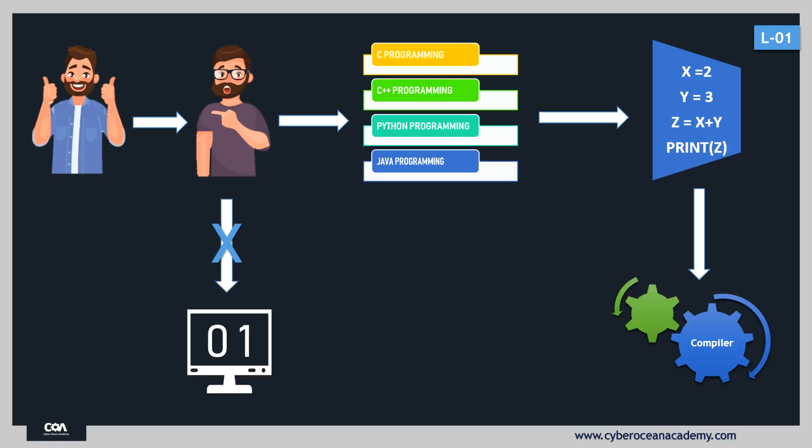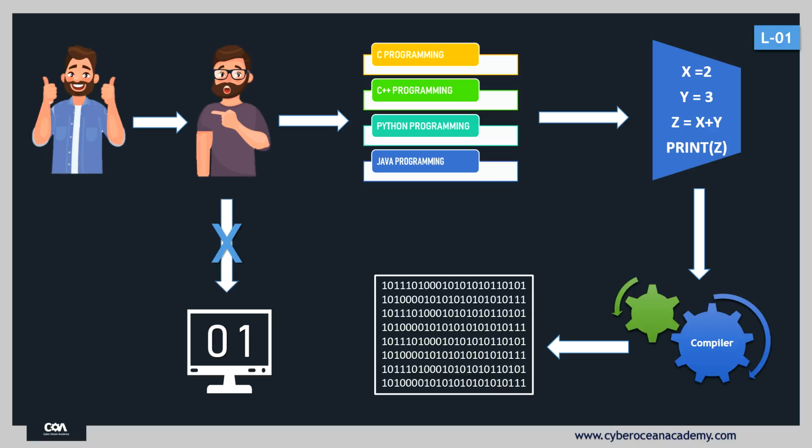A compiler converts our source code, our program, into machine understandable code, that is machine code. Now our computer easily understands the program because it is already converted into machine code, which has only two digits, 0 and 1. After understanding our program, the computer is able to take inputs from the user and give the desired output.